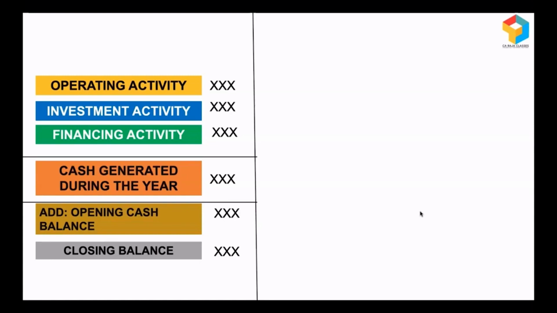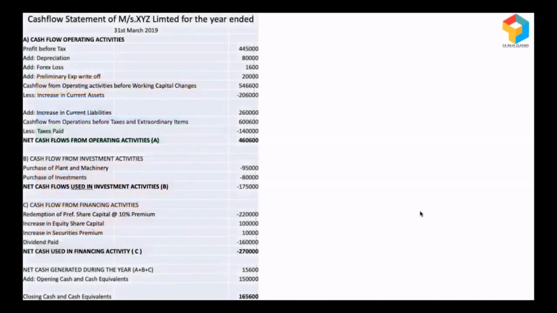Okay. So by having a look at this statement, I'll get to know from where money had come and where money had gone out. And it also acts as a reconciliation statement, because by adding the cash generated during the year to the opening balance, I get the closing balance. Let me show you a real life cash flow statement.